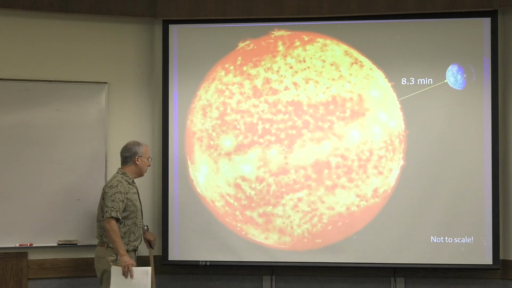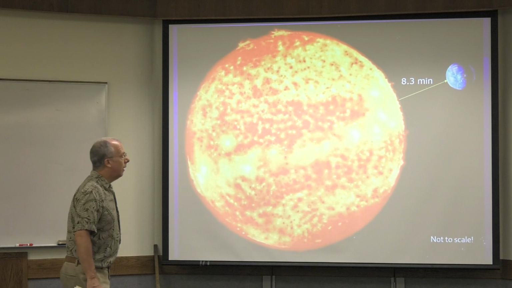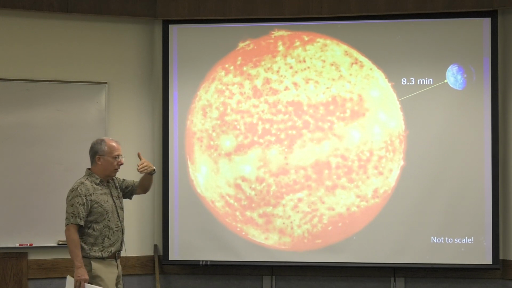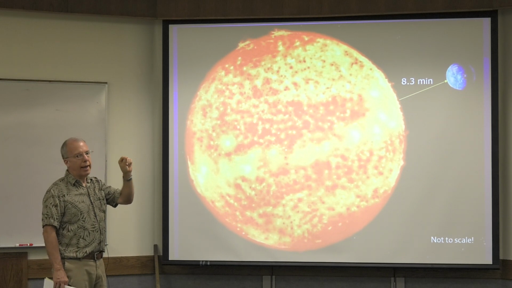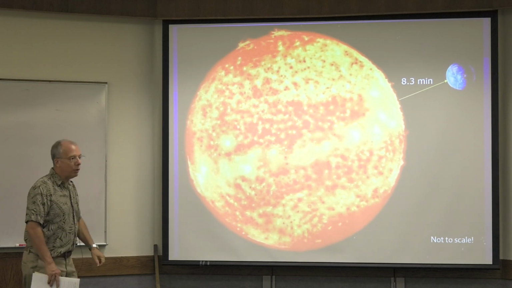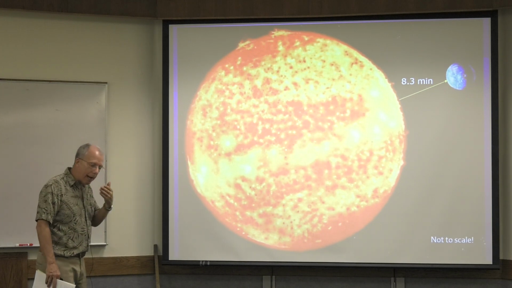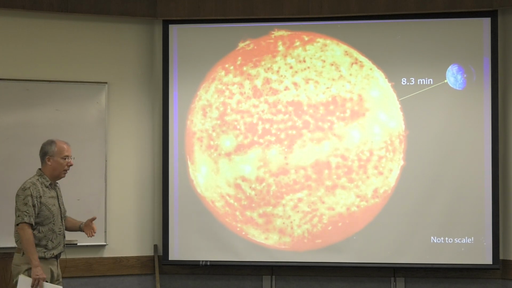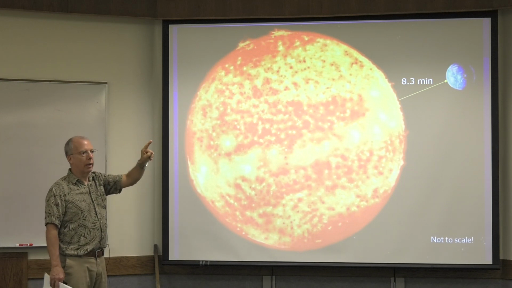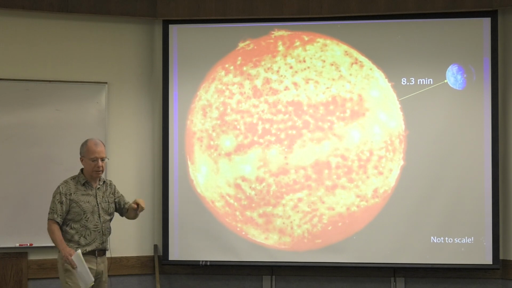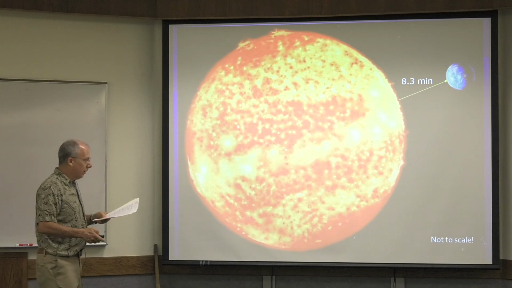So that means when you look at the sun, which you're not supposed to do because you can wreck your eyes, when you look at the sun with proper filters, what you're seeing is what the sun looked like 8.3 minutes ago. For all you know, it could be gone, all right? That's the whole thing with reality, with an event and a perception. We look at the sun and we think, yeah, it's right there. But that's wrong. We're seeing what it looked like in the past. Okay, so that's hopefully clear.